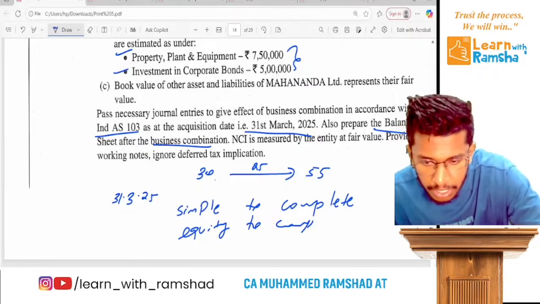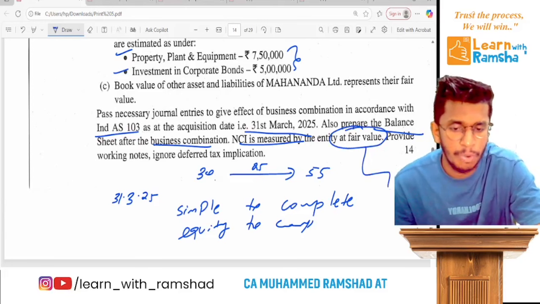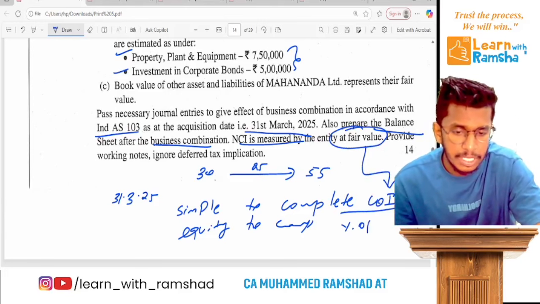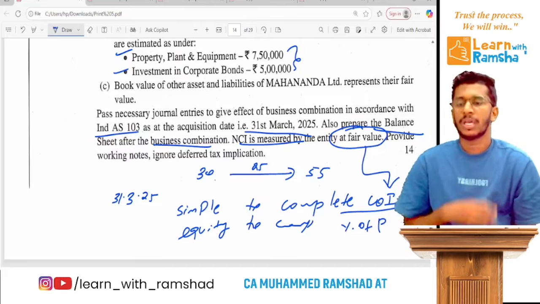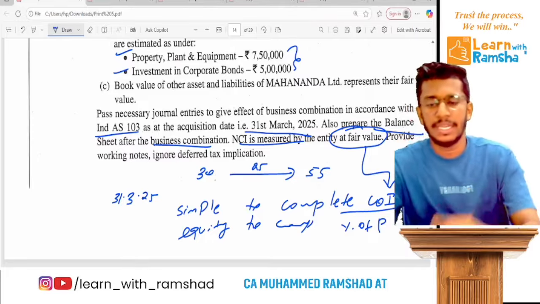Now there is a special request: NCI is to be measured at fair value. That means the formula will be cost of investment divided by percentage of parent, multiplied by percentage of NCI. Clear? Working should be part of the answer. Now let's come to the journal entry first.